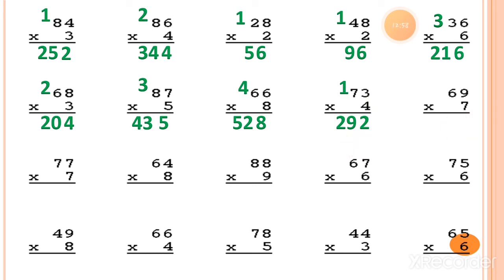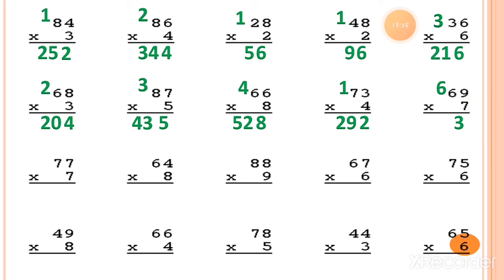Now the next one, 7 nines are. How much is 7 nines are? So 7 nines are equal to 63. So I write 3 under the ones column and 6 will move as a carry forwarded number on the tens column. Now here is 7 six are.